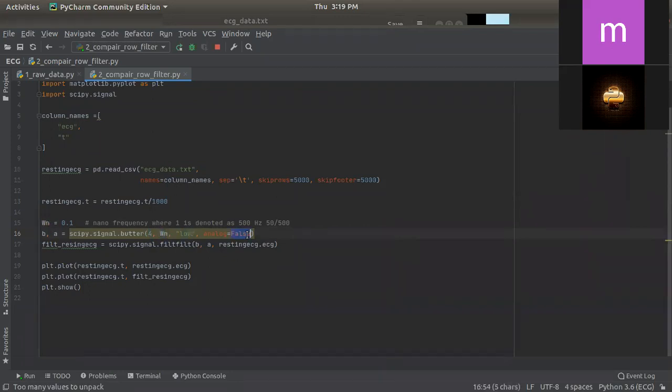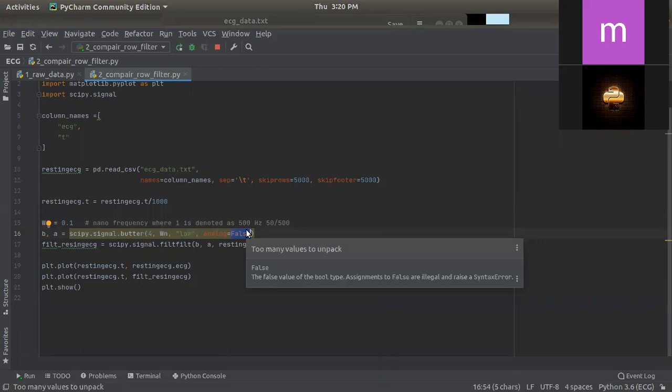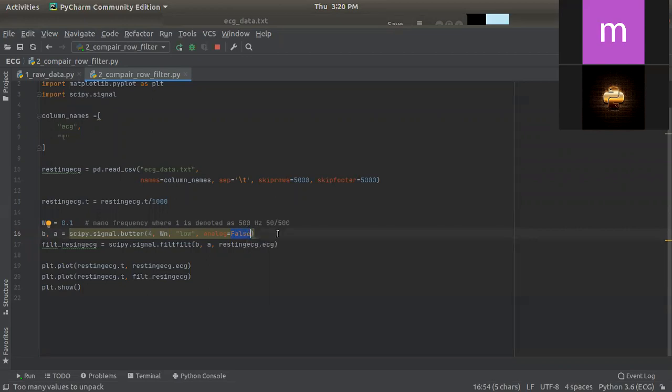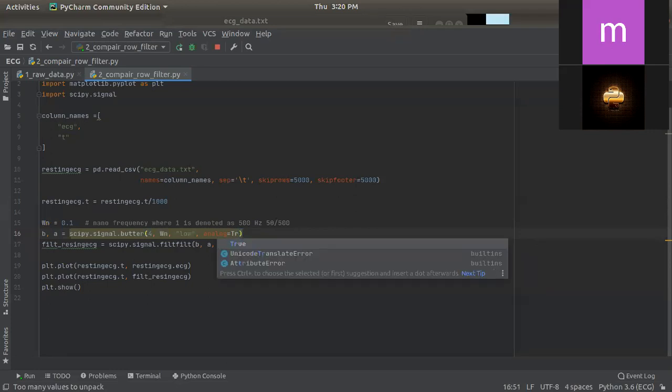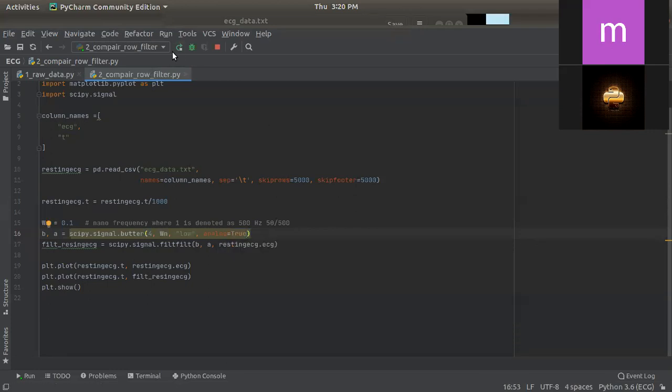Analog false means it will not create analog. If we make analog true, it will create a straight line and not follow what our original waveform was. So let's make it true and let's see what's happening with this.